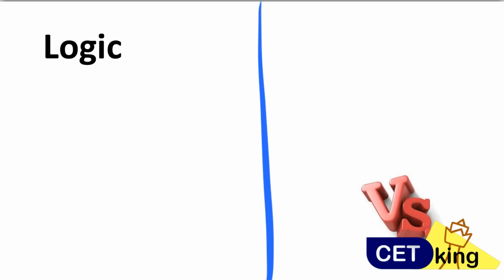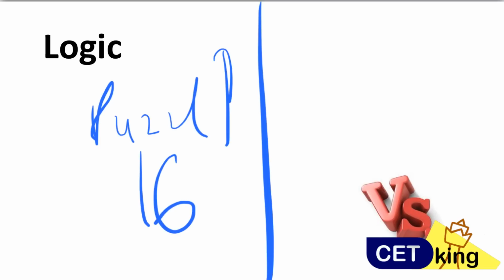Moving to the logic section, CAT contains only puzzles, high level, difficult 16 mark ka puzzle. Whereas in IIFT, you will see everything. From the logic point of view, you will see all the topics: syllogisms, series, analytical reasoning, which is puzzles, diagram based analogies. Fine. You will see a lot of other things as well.